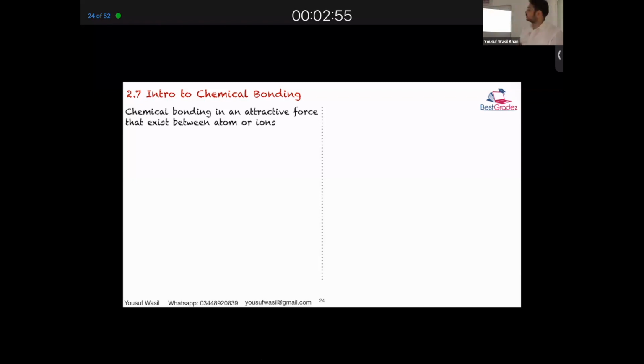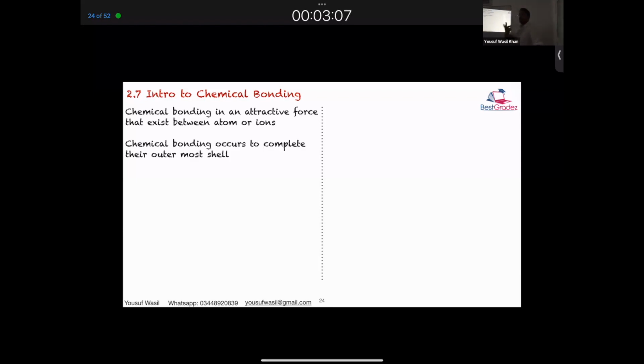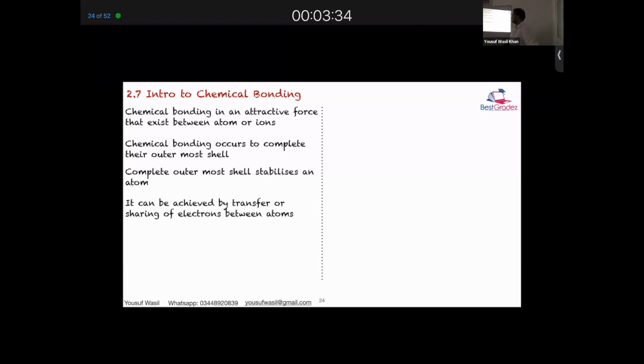So chemical bonding refers to an attractive force that exists between atoms or ions. We'll talk about what types of bonding, how do these particles gain stability. We'll talk about that in a while. Now, as you mentioned, the main objective is to complete their outermost shell. But just generally being a chemistry student, you should have stability and energy value at the back of your mind. This is a very tip of the main concept that they have to complete their outermost shell. But the main objective is to gain stability. So if an outermost shell is complete, it stabilizes an atom. Why does it stabilize? We do have reasons. Again, we'll discuss that in higher classes.